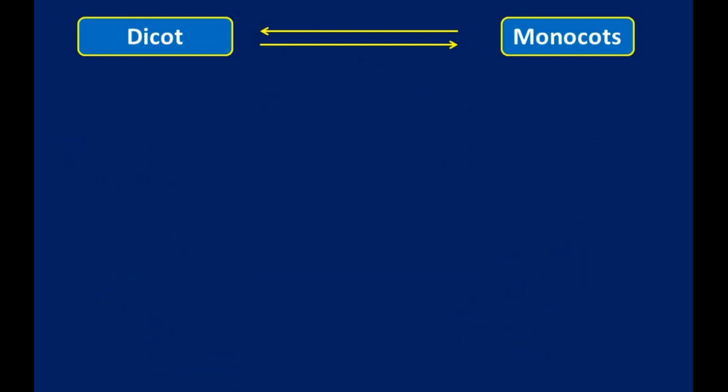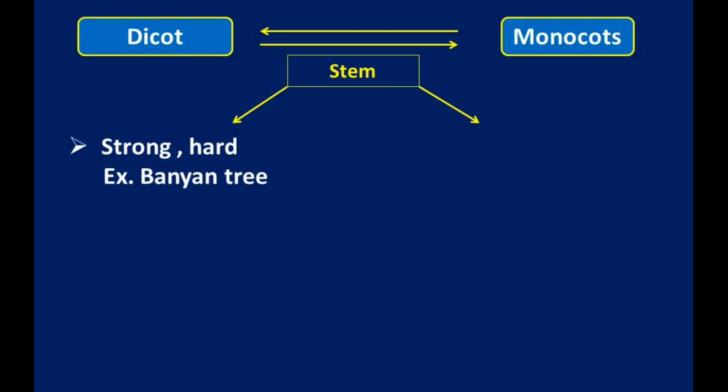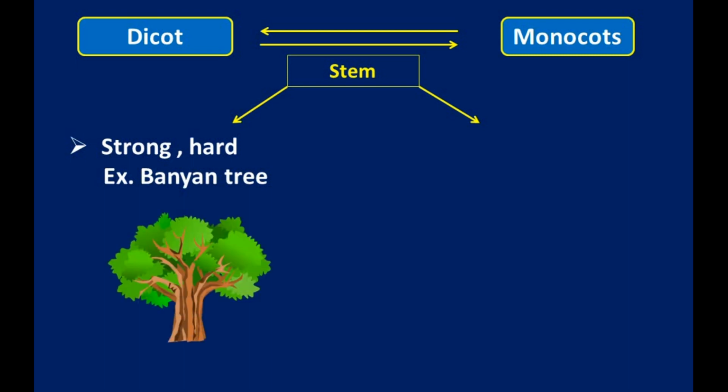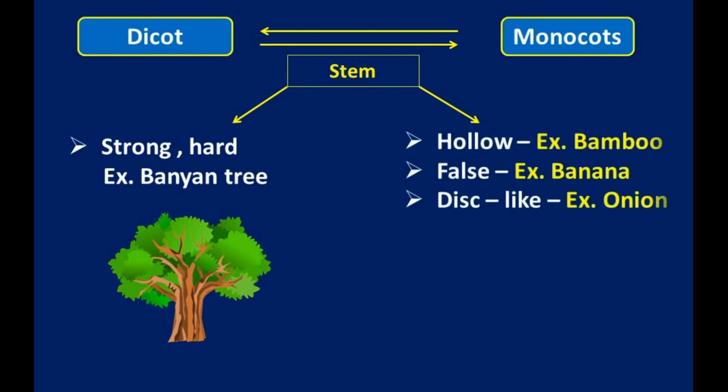On the basis of stem, we can also classify monocot and dicot plants. The stem of a dicot plant is strong and hard. Examples are banyan tree, mango tree, rose plant. For monocot plants, stems may be hollow, like bamboo, fleshy, like banana, or disc-like, like onion.